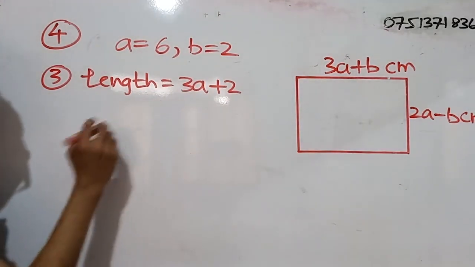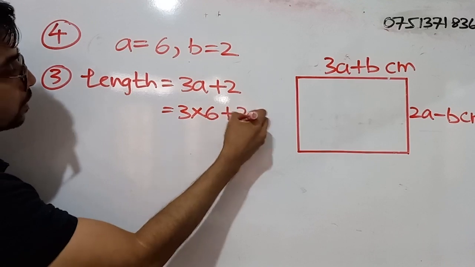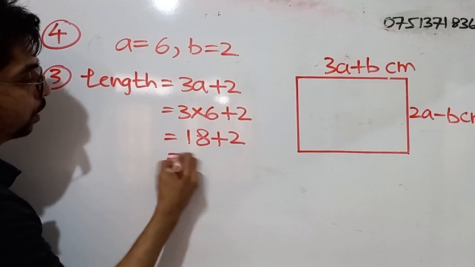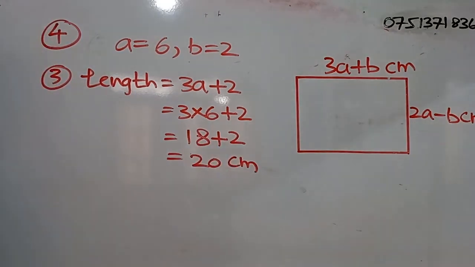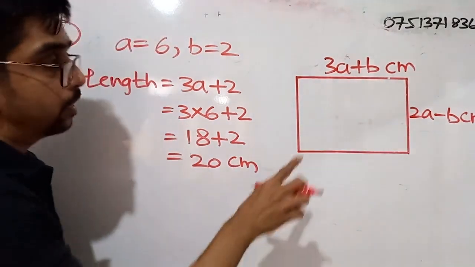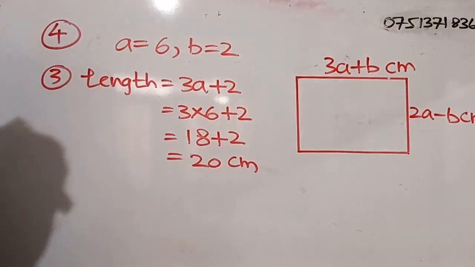So 3 into 6 plus 2. 3 into 6 is 18, and 18 plus 2 is 20. We haven't been given the units of the length and the breadth, so we will take it as centimeters. The length will be 20 centimeters.